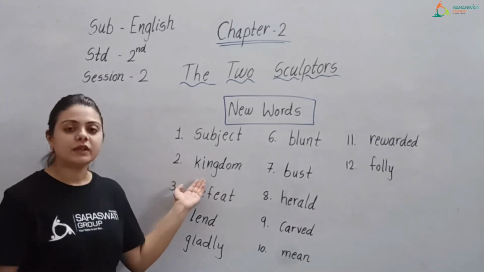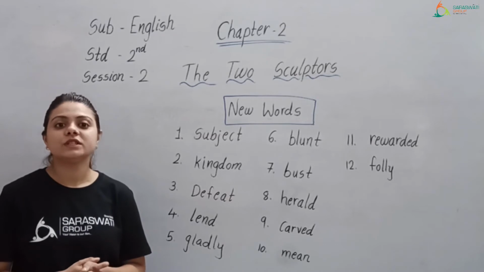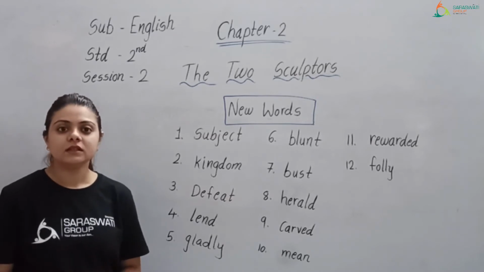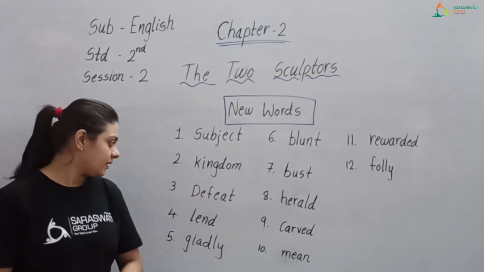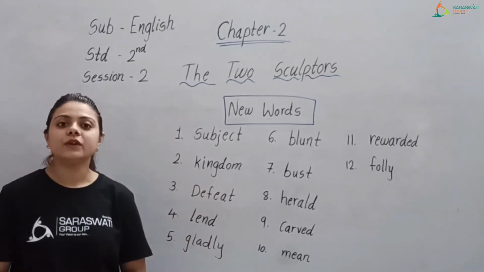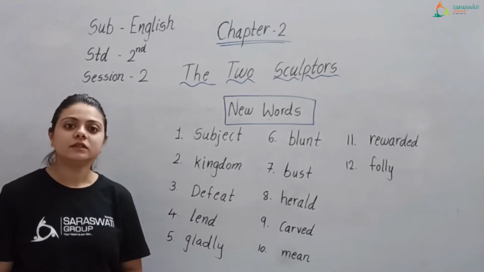Next, number 2 is kingdom. Kingdom means the place which is ruled by a king or a queen. Kingdom means Rajya. Next is defeat. Defeat means to win against someone. That is called defeat.